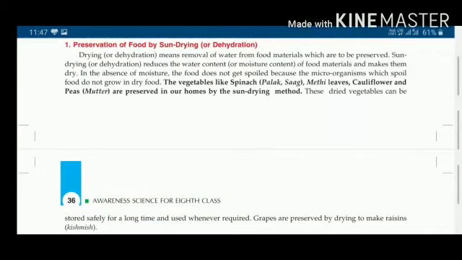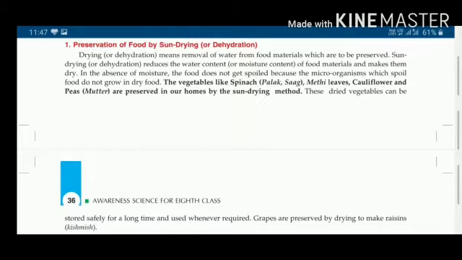Look into the page 35. Here, we are going to discuss some methods of preserving food. Number 1. Preservation of food by sun drying or dehydration. Drying or dehydration means removal of water from food materials which are to be preserved. Sun drying or dehydration reduces the water content or moisture content of food materials and makes them dry.